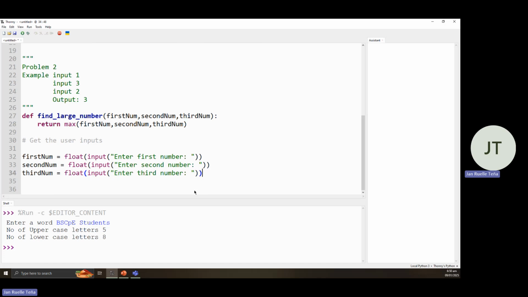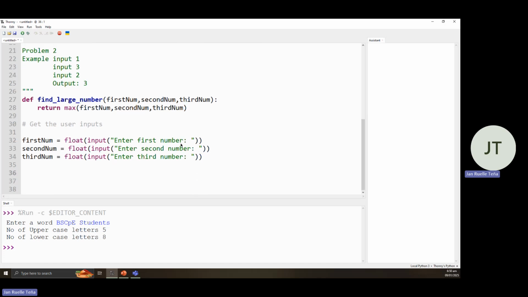Okay. Then after this, we would assign the results of this. So we would be calling out our function larger number.